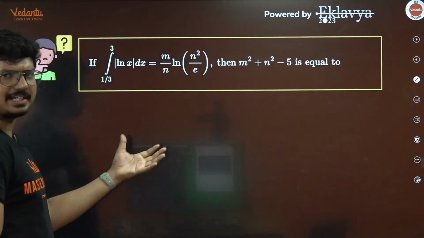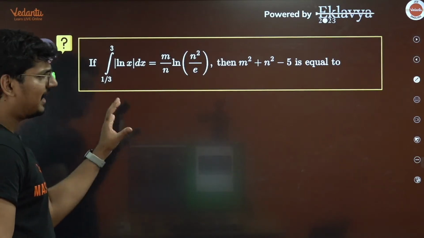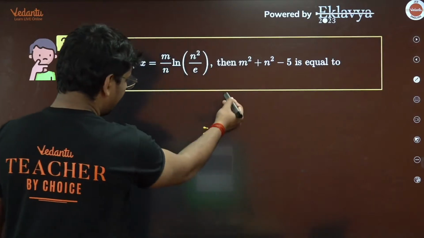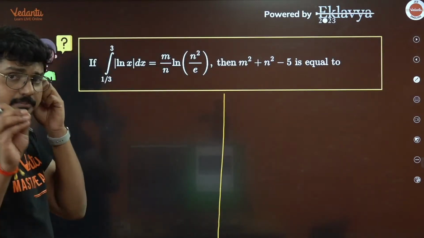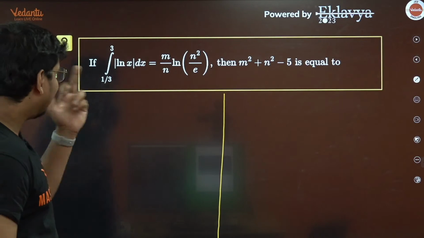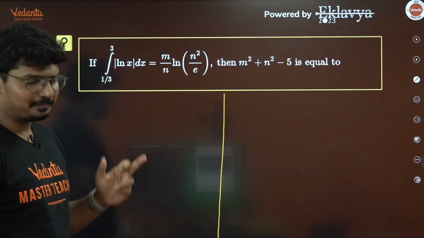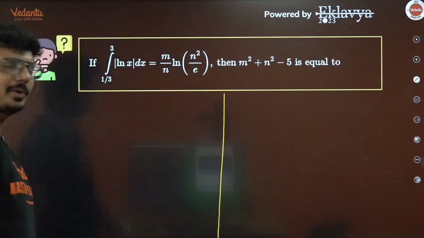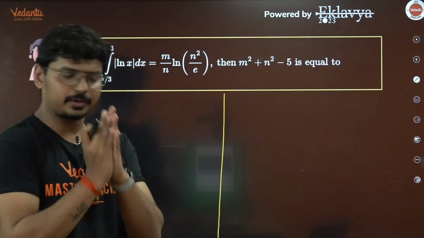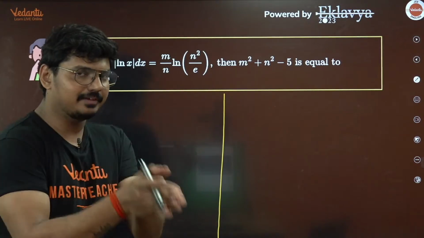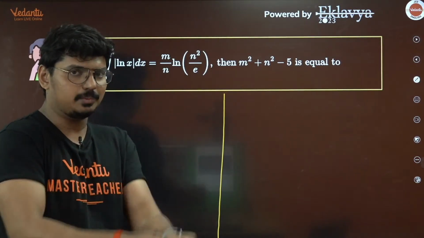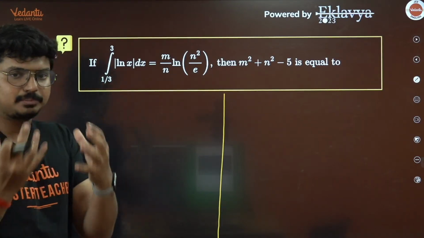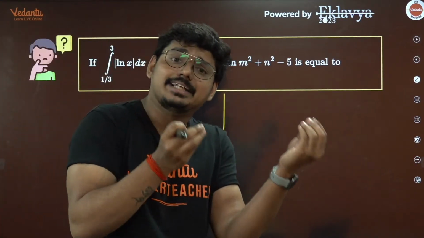This is another definite integral question. I'll just give you a method for this. It's not a difficult one. Here, try to understand that mod of ln x is given, from 1 by 3 to 3. Which property should I use here? Whenever I see this mod, the only property that comes to my mind is that I need to break the interval, to see where ln x is positive and where ln x is negative.